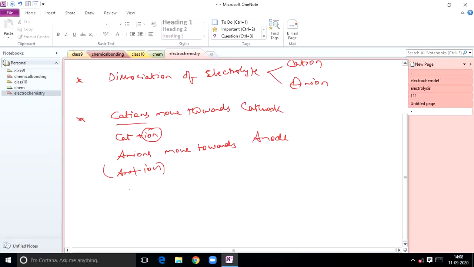Cations are positively charged species, they always migrate towards the negative pole, cathode. Anions are negatively charged species, they always move towards the positive pole, that is anode. These are the key fundamentals. Generally these ions move towards their respective electrodes during electrolysis, get discharged and get deposited at the respective electrodes.